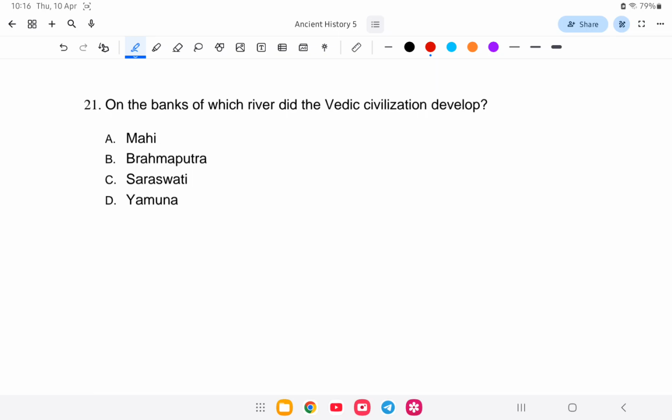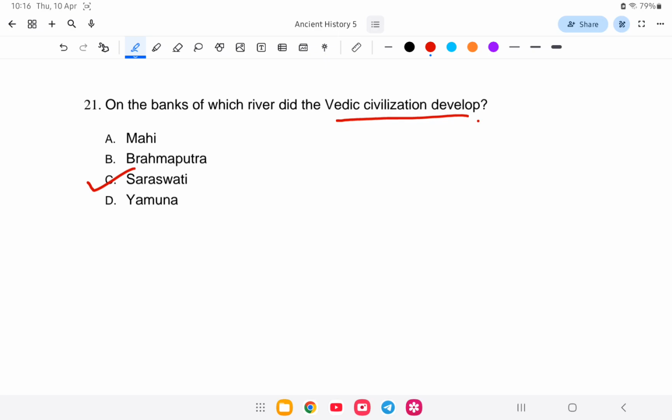Next question. On the banks of which river did the Vedic civilization develop? It developed around the banks of the river Saraswati. The Saraswati has dried out now. However, the Vedic civilization developed on the river Saraswati.